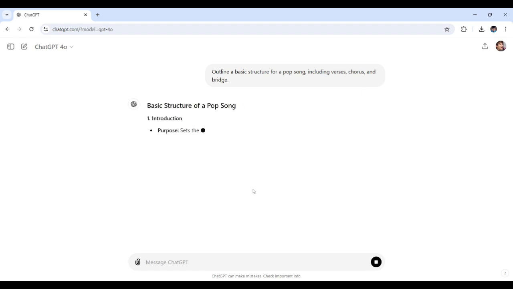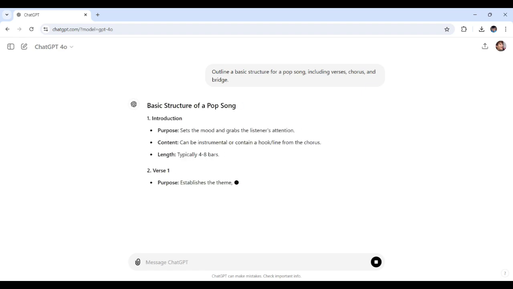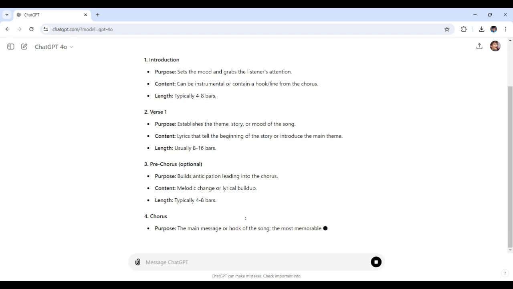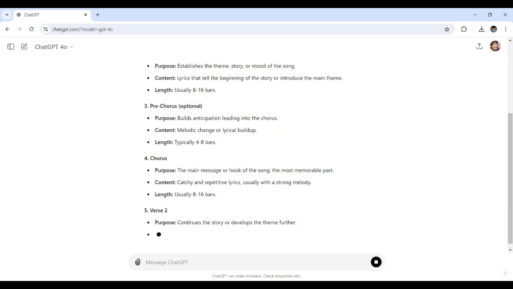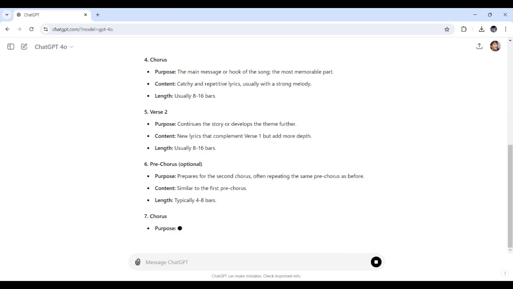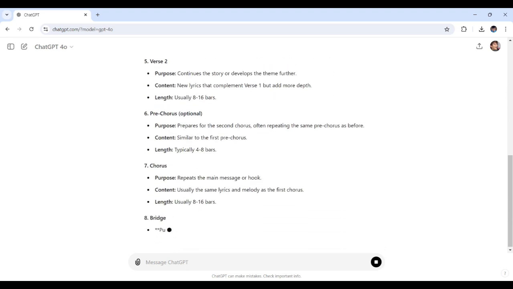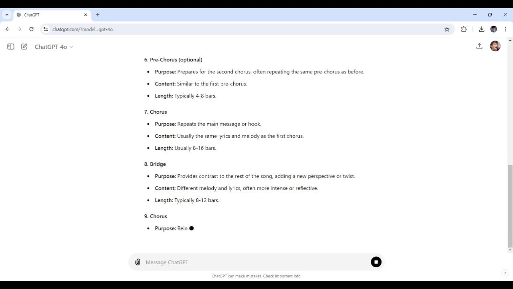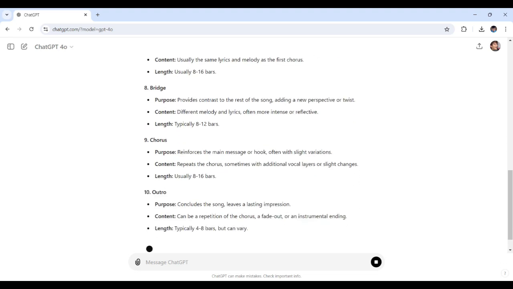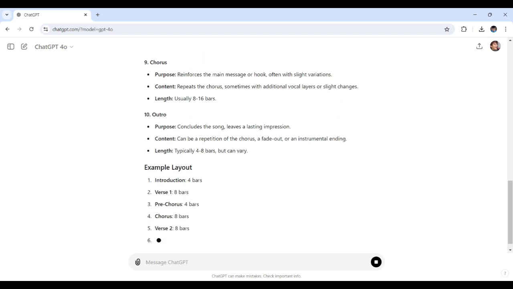As we wait, it's important to remember that having a blueprint can really streamline your songwriting process and ensure each part of your song serves its full purpose. So, having this structure in mind, you can start filling in the details like lyrics, melodies, and harmonies to bring your song to life.